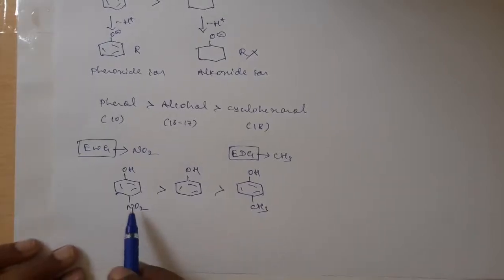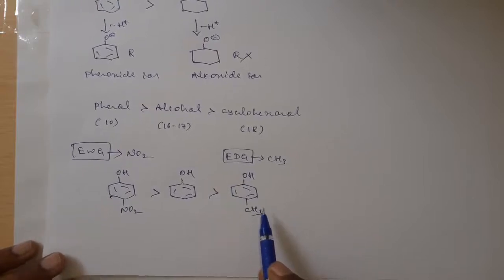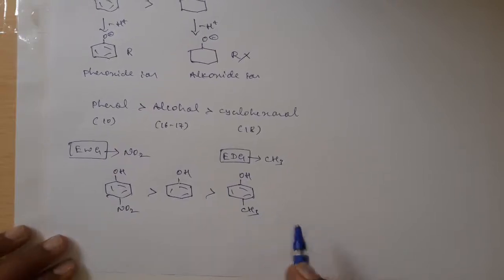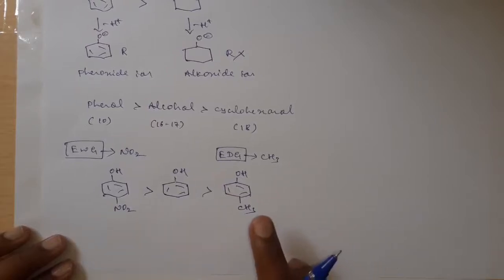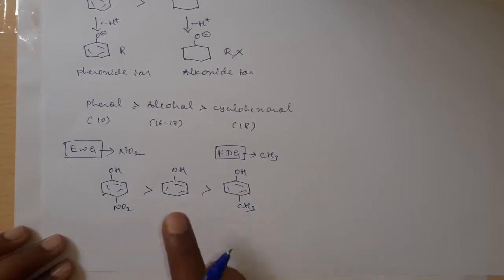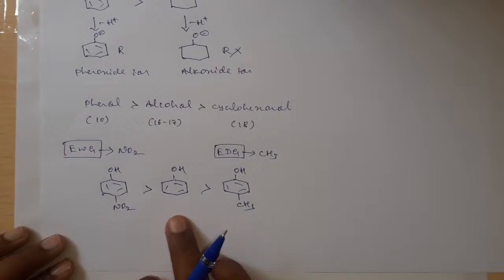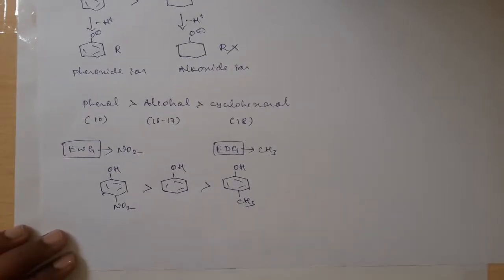Okay. If electron withdrawing groups are there, then these will increase the acidic nature of phenol, and if electron donating groups are there, these will decrease the acidic nature of phenol. And if we have nitrophenol, phenol and cresol, we can write like this: nitrophenol is more acidic as compared to phenol, and phenol is more acidic as compared to cresol. And here we can also write the pKa values for these.